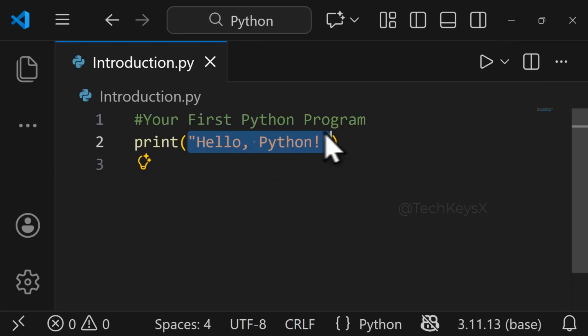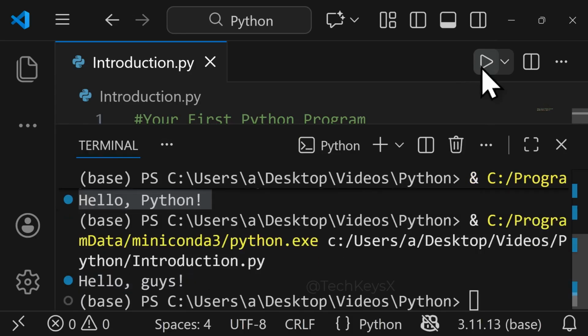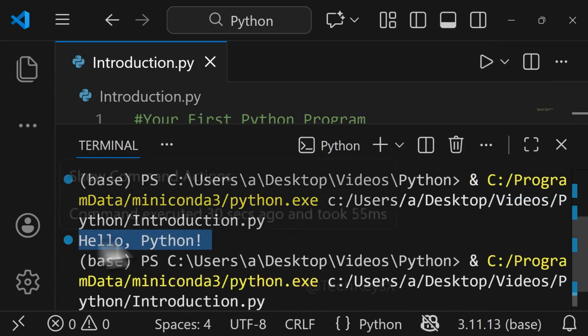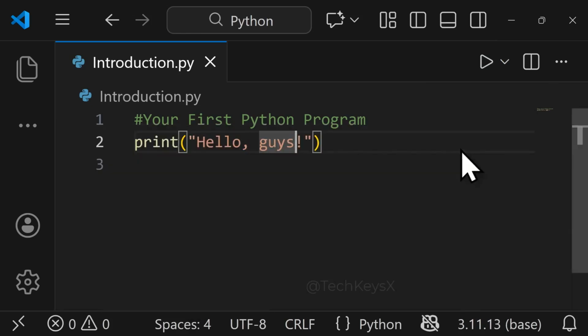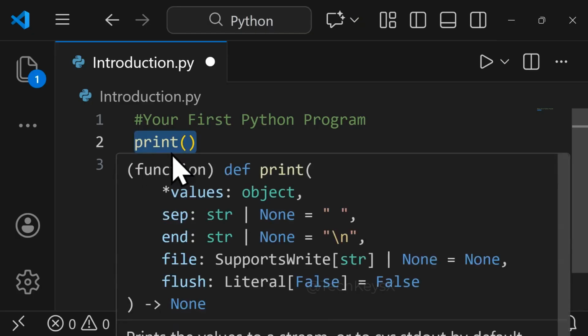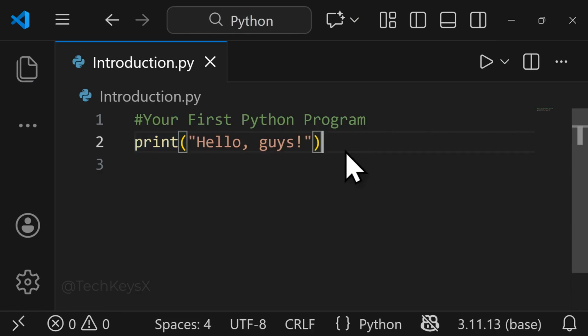You can put anything inside it. For example, hello guys. So we put hello guys now instead of hello Python, and if we run this code, this will print hello guys. And you can see the previous output as well, and then you can delete it from over here. Print with the brackets is a Python function which will tell the computer to display whatever text you put inside. And we have written our very first Python program.